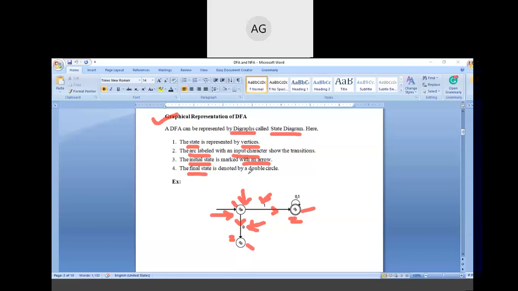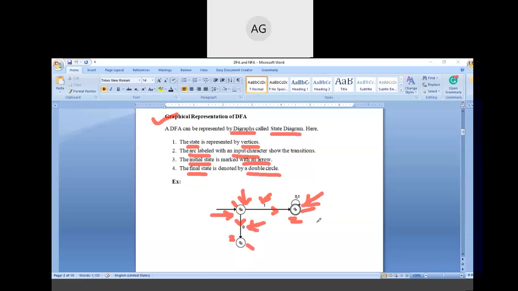And last, the final state is denoted by the double circle. Out of these three states, which state is the final state? As you can see here, only Q1 has the double circle. That's why this state is called the final state. So this is how we represent the DFA graphically.